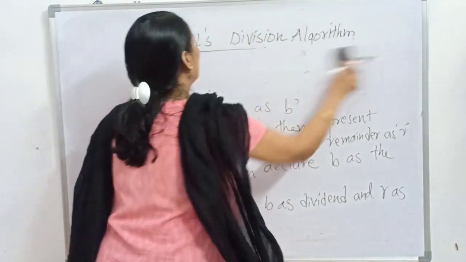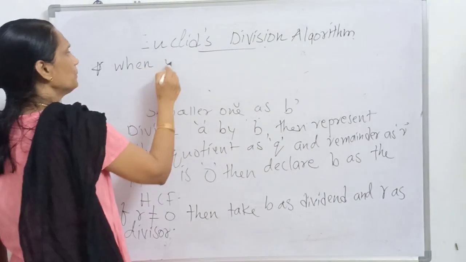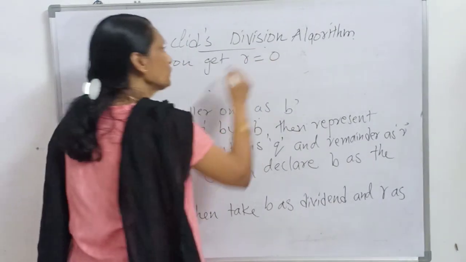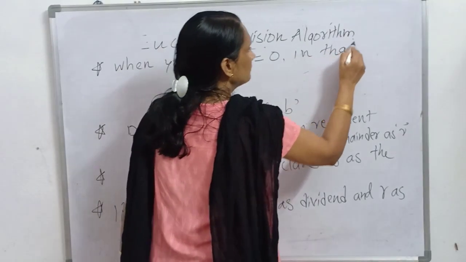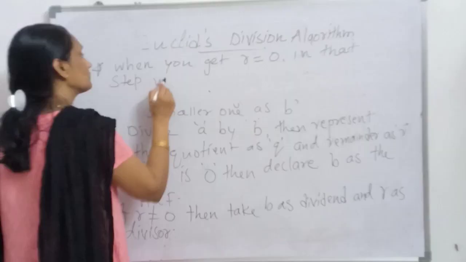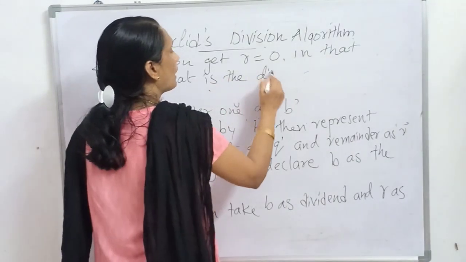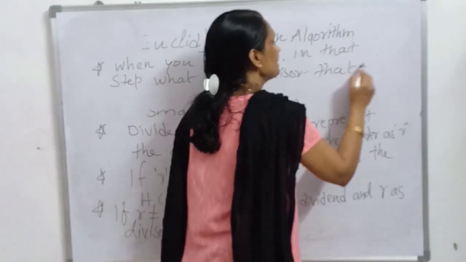So when you get R equal to 0, in that step, what is the divisor? That is the HCF.